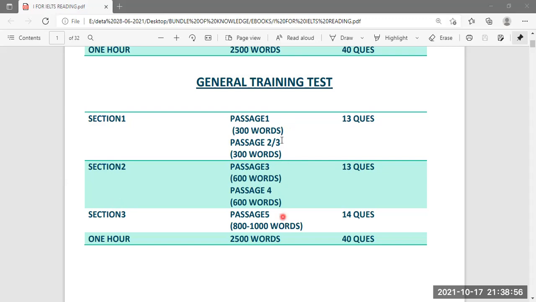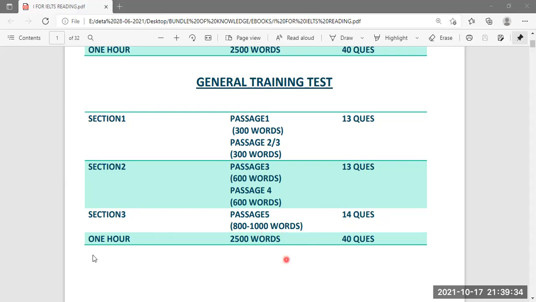But here, the passages are more, but these are shorter as compared to academic test. So section 1 will be having approximately 2 or 3 passages of 300 words each. Total number of questions will be 13. Section 2 is generally divided in 2 passages with 600 words each, and you have to answer 13 questions. Section 3 is having only one passage, which is 800 to 1000 words long, and you have to answer 14 questions.